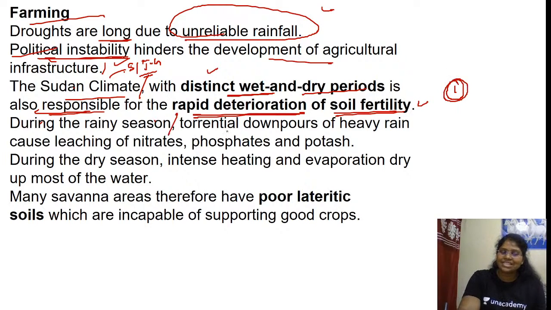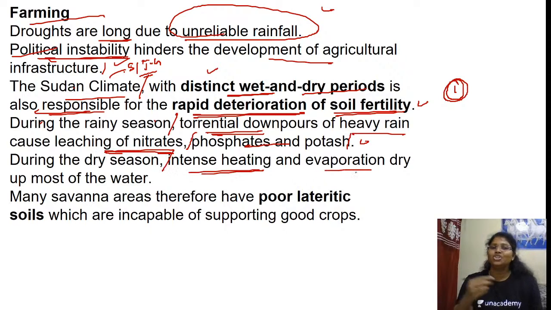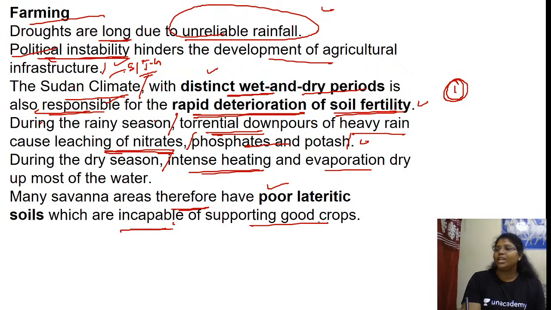During the rainy season, torrential downpour of heavy rain causes leaching of nitrate, phosphate and potash. During the dry season, there is intense heating and evaporation. So during the rainy season, heavy runoff leaches out the top fertile soil, and during the dry season, intense heating and evaporation dries up most of the water. So many savanna areas therefore have poor laterite soil, a thin layer of humus, which is incapable of supporting good crops.